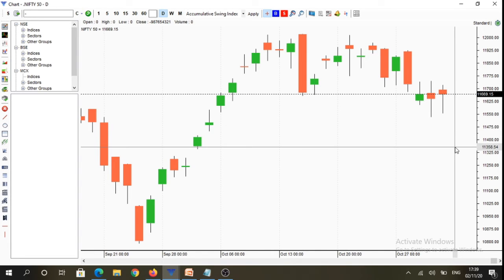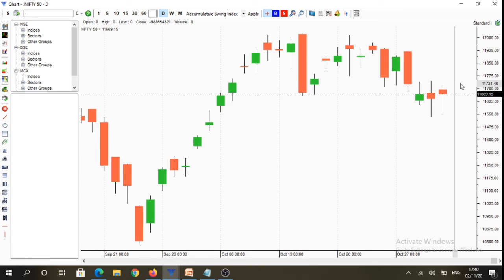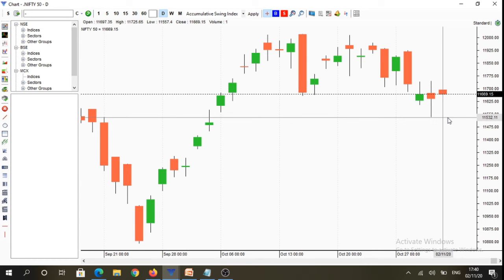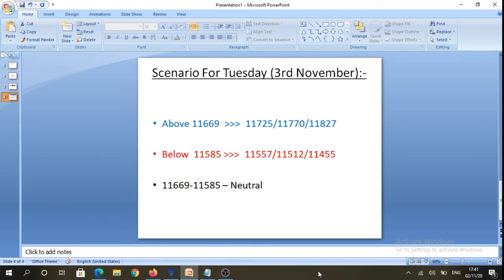So as today is start of a new month, a new week, we will see that today market closed under control of sellers. We have to remember that today is an inside candlestick. Whenever an inside candlestick is formed, it just tells us that there's an equilibrium between buyers and sellers. Scenario for tomorrow is going to be as follows: above 11,669, we can trade towards 11,725 levels, which is going to be previous day highs. And if we break 11,725 to the upside, we can trade towards 11,770 and potentially 11,827 levels.